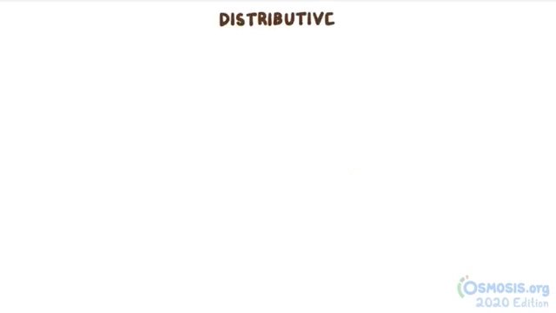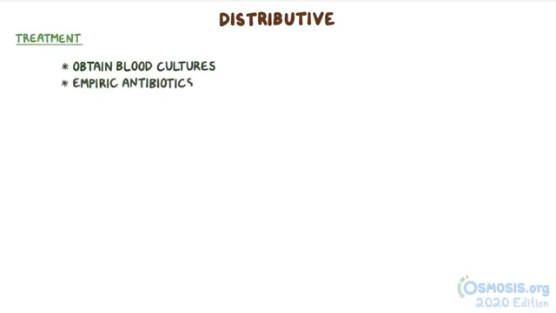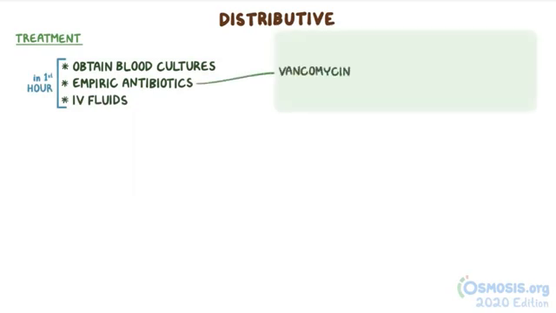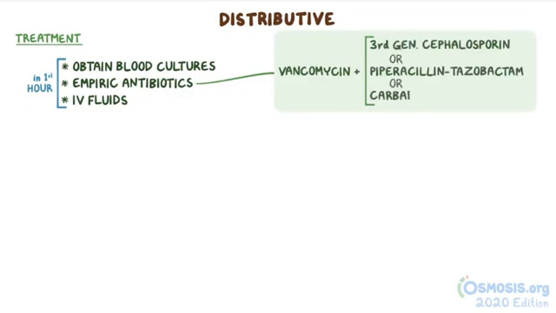Alright, on to distributive shock. When sepsis is suspected, management starts by obtaining blood cultures and giving empiric antibiotics and IV fluids, ideally within the first hour of presentation. A preferred regimen includes vancomycin plus a second antibiotic like a third-generation cephalosporin or piperacillin tazobactam or a carbapenem. IV crystalloid fluid should be given within the first 3 hours at a rate of 30 milliliters per kilogram.